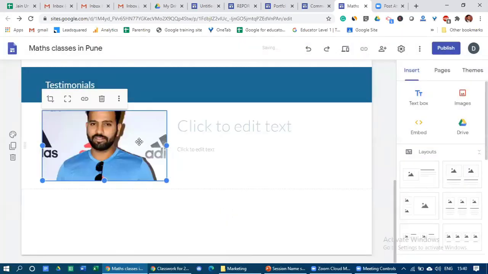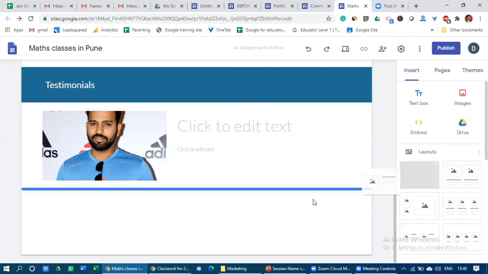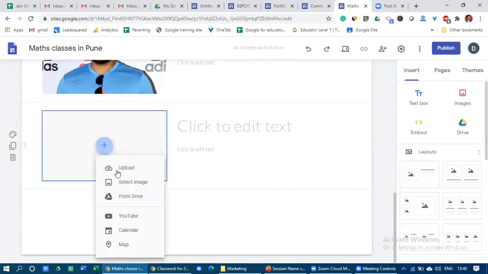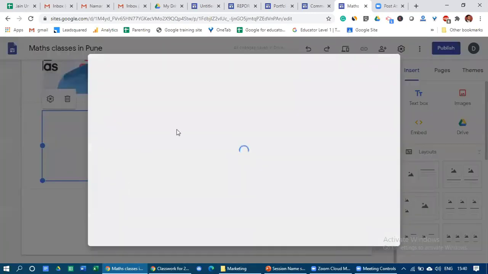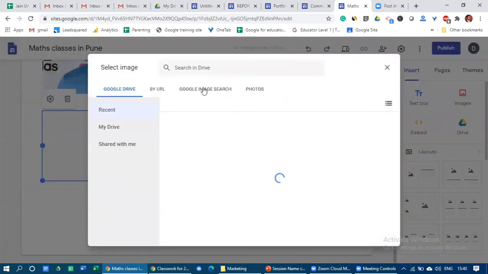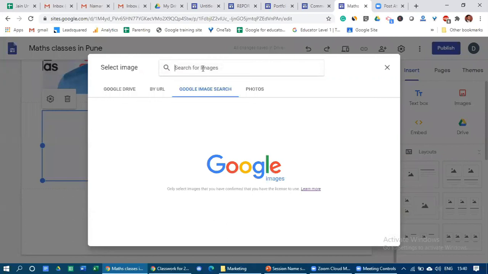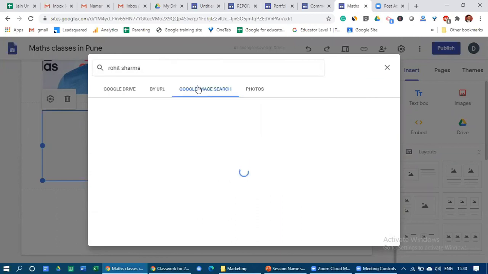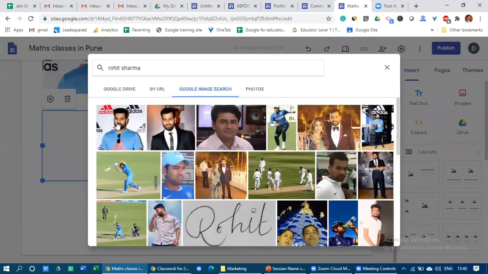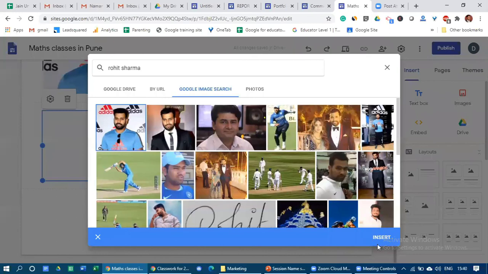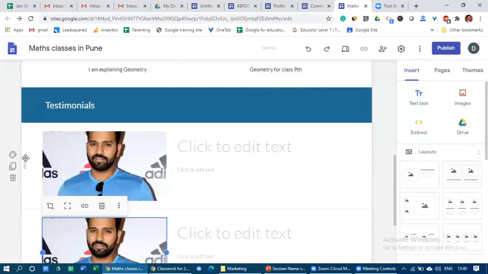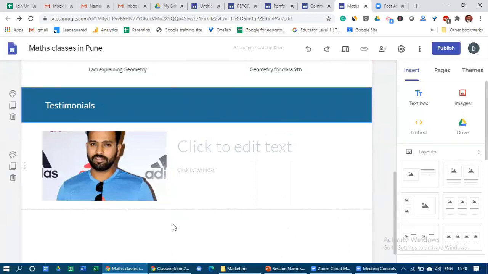Nothing we did, we just went over there. Okay, I'll repeat the process. Don't worry, I went too fast. Just the plus sign, select image, Google search, and Rohit Sharma. Select the option. Just click on one of the images and say insert, right? And since I have created two images, I'm deleting one.